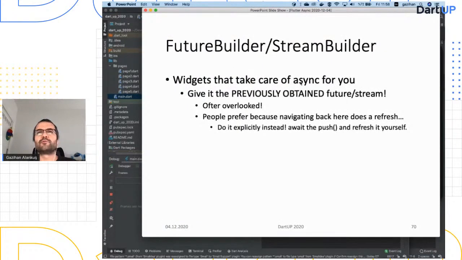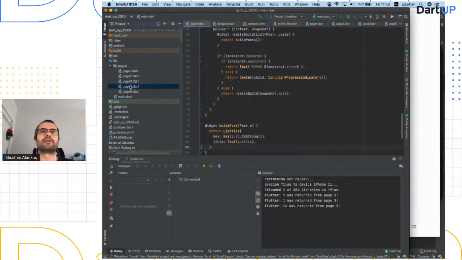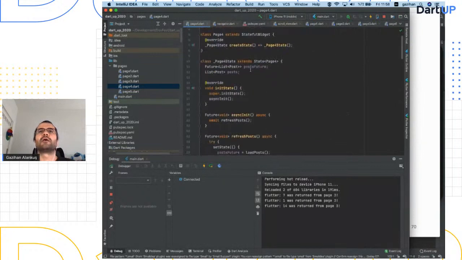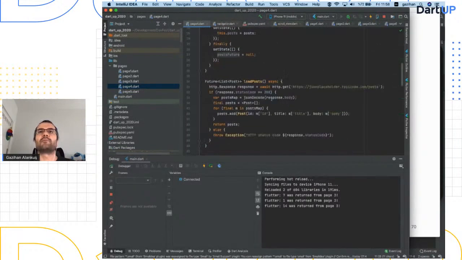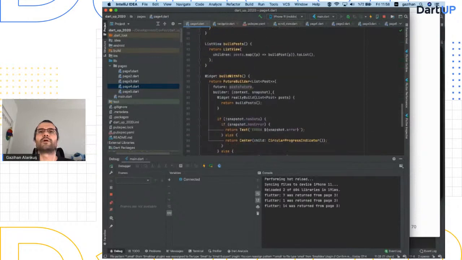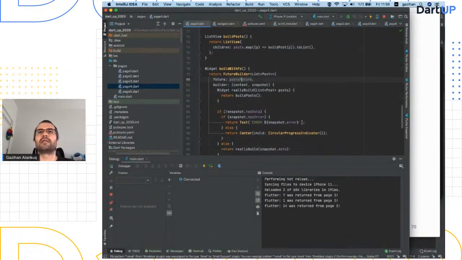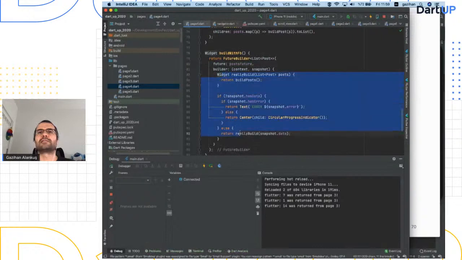There's also FutureBuilder and StreamBuilder, widgets that take care of async for you. So you get a future, you get a stream, you give it to that widget, and it takes care of it. We were taking care of it ourselves, but it takes care of you. I think page 4 is with the FutureBuilder. I'll try to be quick here. I have a post future. I'm giving it to this FutureBuilder, and then the builder is called as that future state changes.